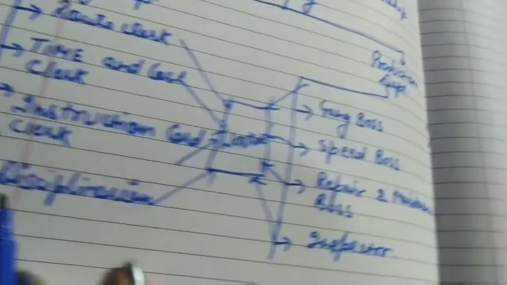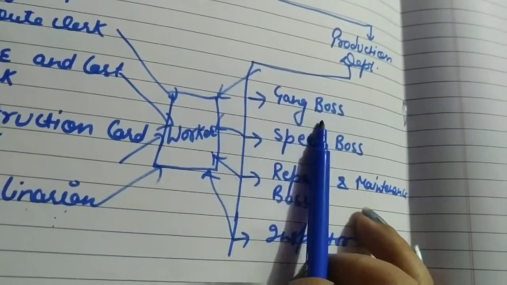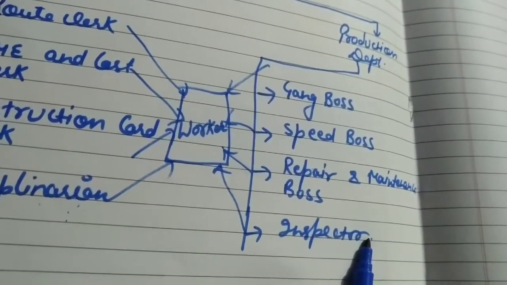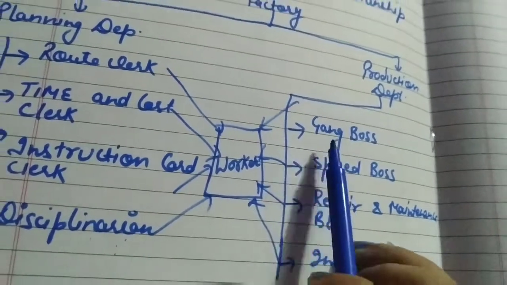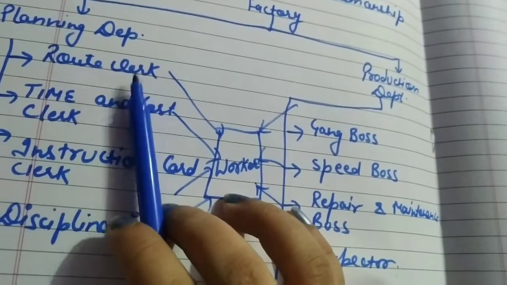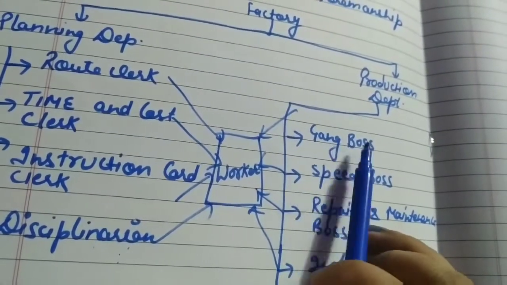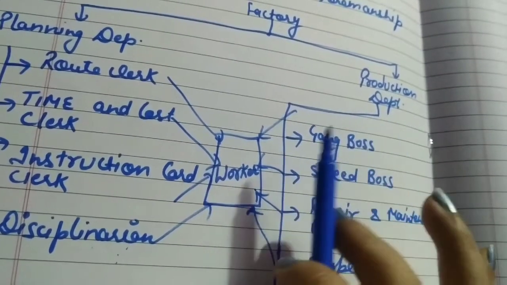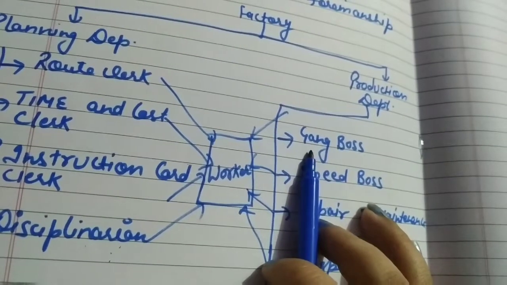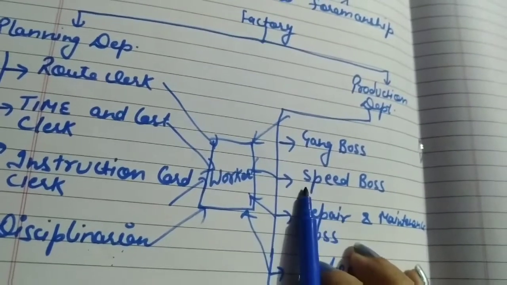Now in production department there are also four bosses, that is gang boss, speed boss, repair and maintenance boss and inspector. What the route clerk is doing over here, he decides which work will be done manually or by machines. Now it's time for the gang boss to arrange the machines, tools and other equipment which are required by the workers according to the route clerk. Second one is speed boss.